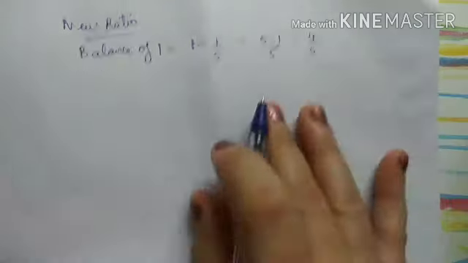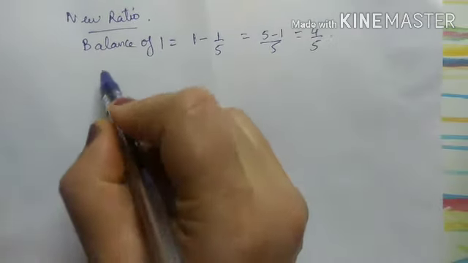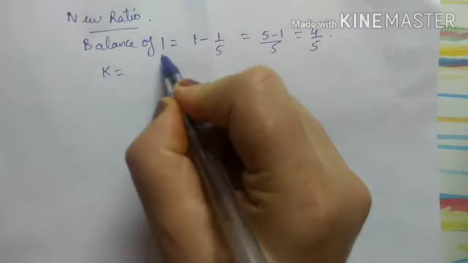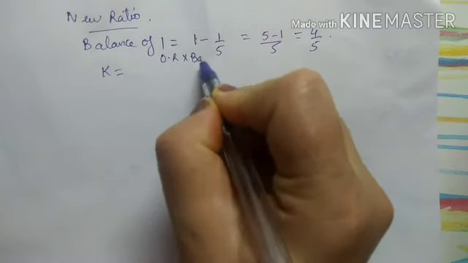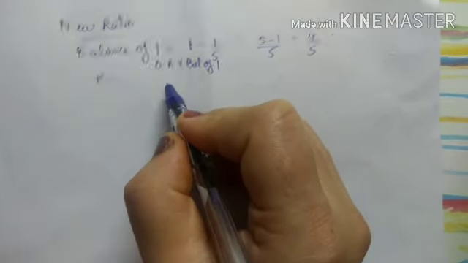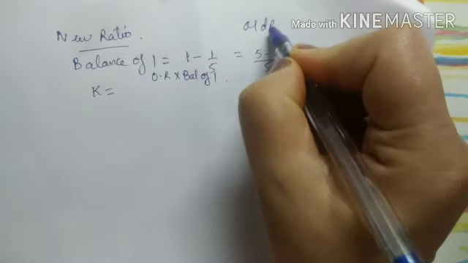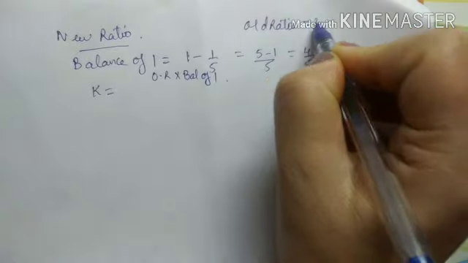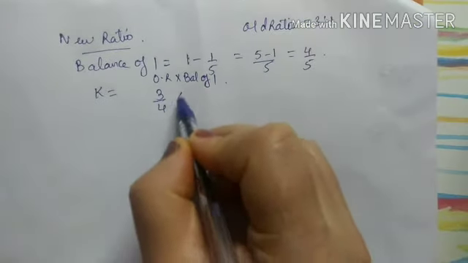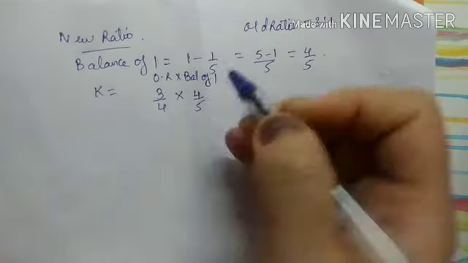This is the remaining, or you can call as balance of 1. Right? So now new ratio of Kishore. It will be, what is new ratio? Old ratio into balance of 1. So the old ratio was 3:1. That is 3 upon 4 into balance of 1 is 4 upon 5.